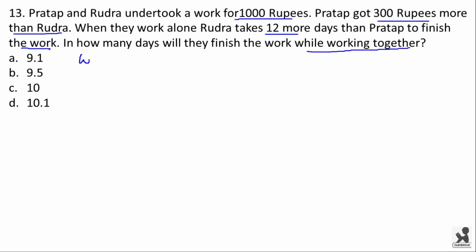You have to know that wages are distributed in accordance with their efficiency.